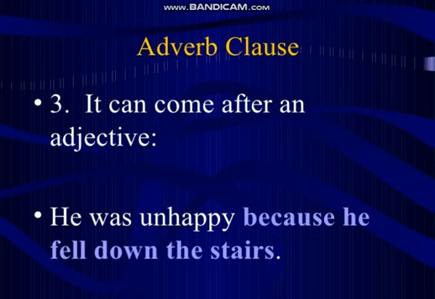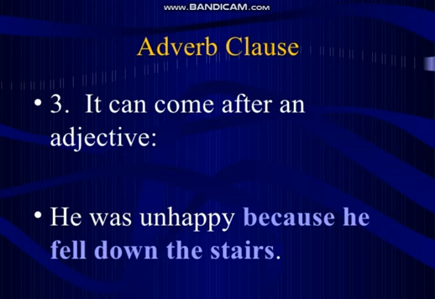It can come after an adjective as well, at the end of the sentence. As you can see, he was unhappy because he fell down the stairs. Here "unhappy" is an adjective. So why was he unhappy? Because he fell down the stairs. So this adverb clause is modifying the adjective unhappy.